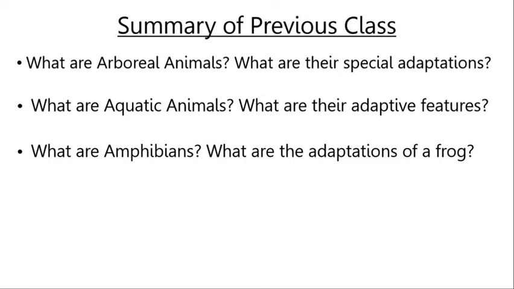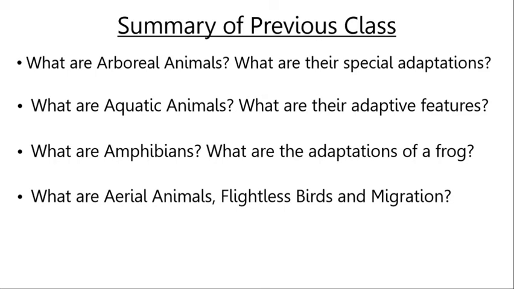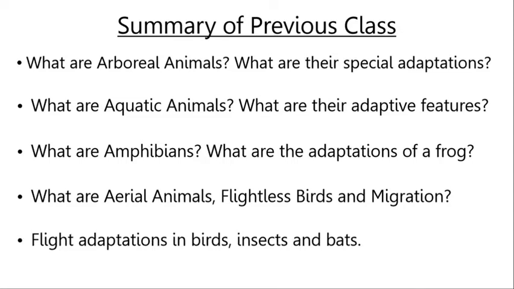After that, we have studied about aerial animals. What are aerial animals? The animals that can fly or spend most of their time in air are called aerial animals. Birds, insects, bats, etc. are examples of aerial animals. After that, we studied about the flightless bird and migration. And at last, we have studied in detail about flight adaptations in birds, insects and bats. So, these were the topics that we have studied in the previous class.